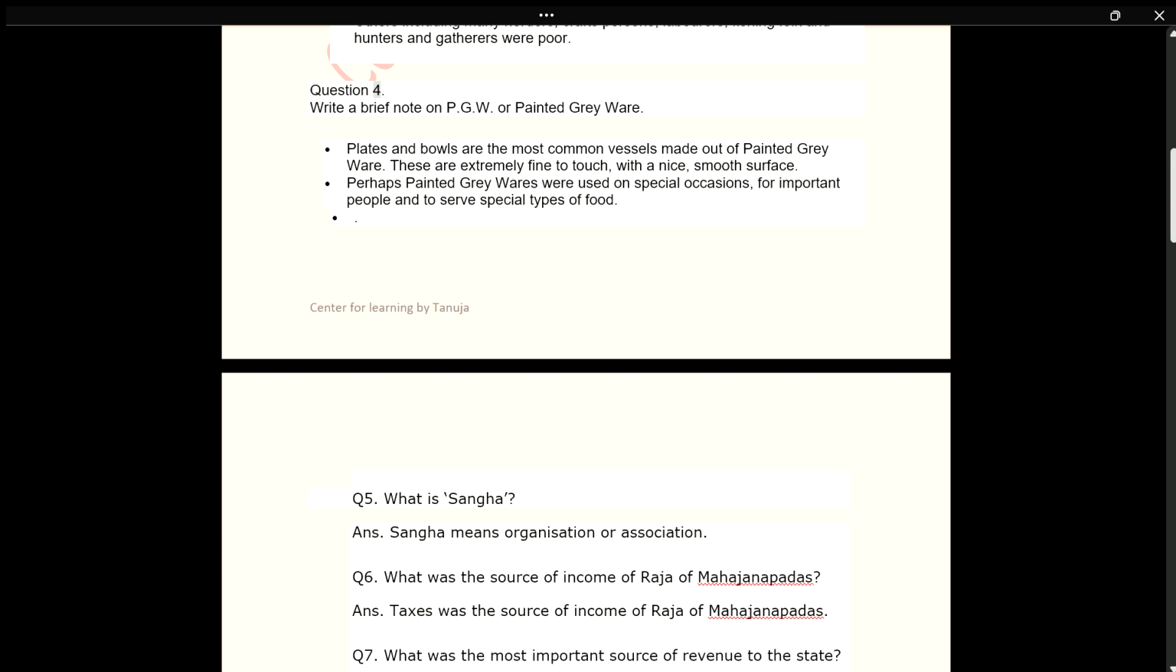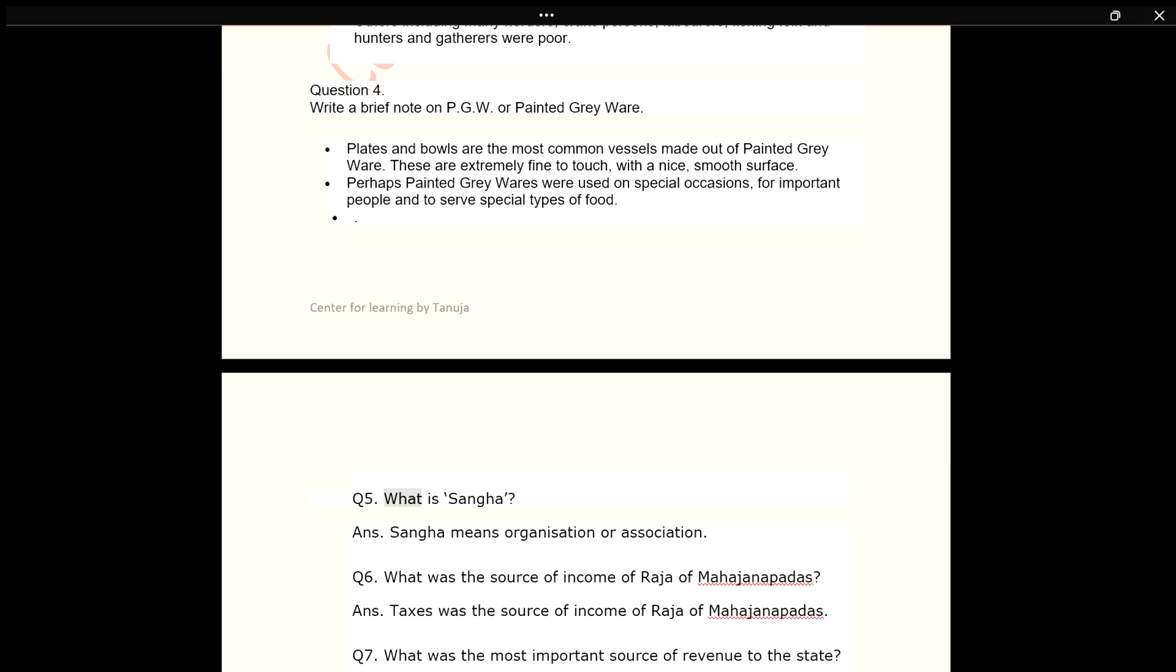Question 4. Write a brief note on PGW or Painted Grey Ware. Plates and bowls are the most common vessels made out of Painted Grey Ware. These are extremely fine to touch, with a nice, smooth surface. Perhaps Painted Grey Wares were used on special occasions, for important people and to serve special types of food.